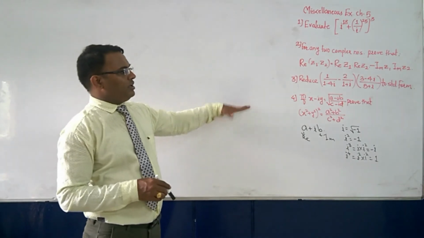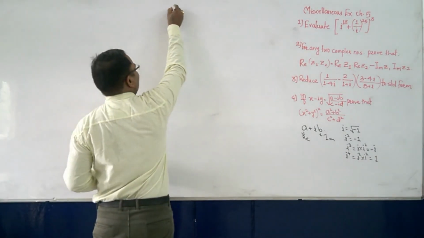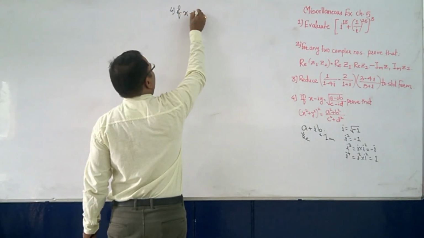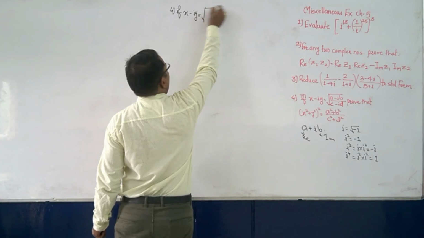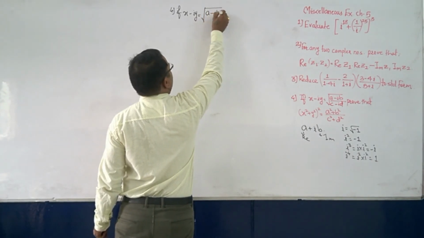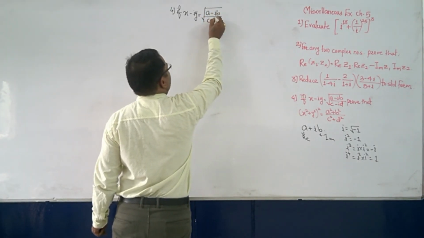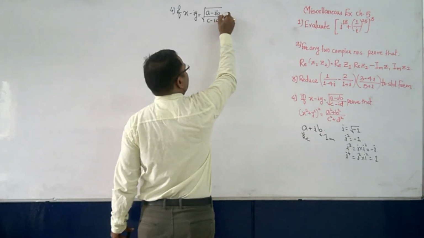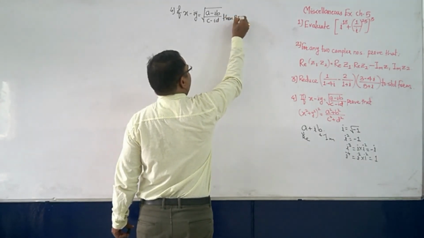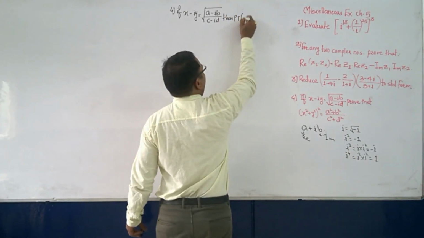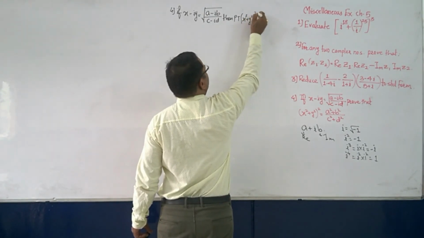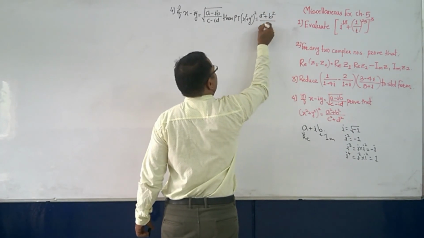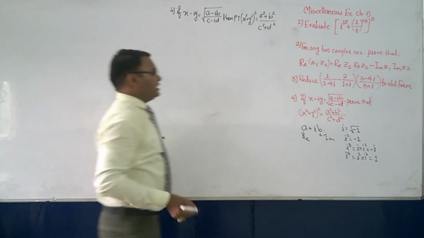Now question number 4, what is given? If x minus iy is equal to under root of a minus ib upon c minus id, then we have to prove that x square plus y square is equal to a square plus b square divided by c square plus d square.